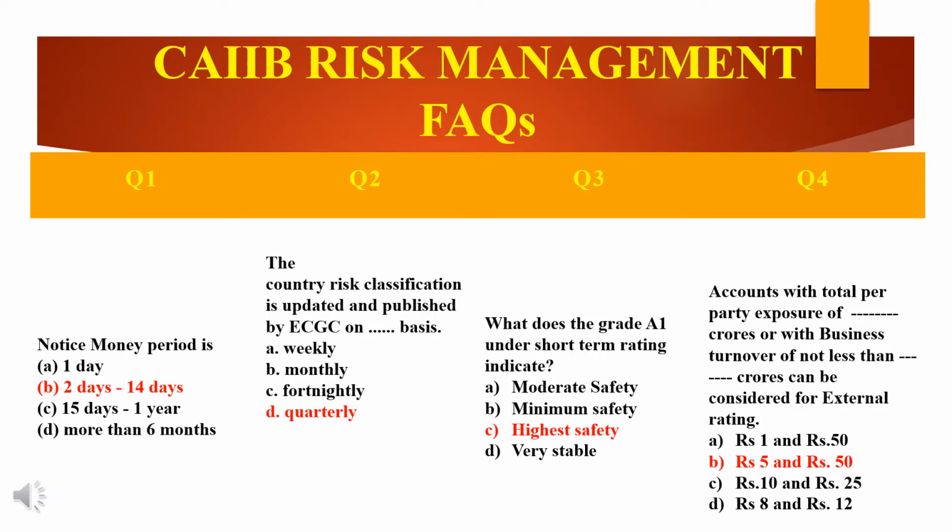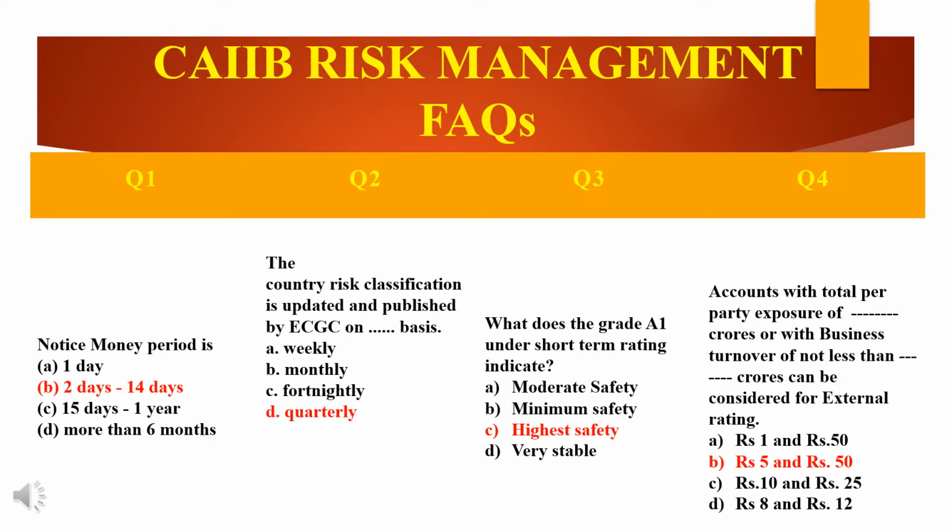Why? Because see here, anyone who is borrowing the money, let's say anyone who is borrowing the money with any limit can get an external rating.